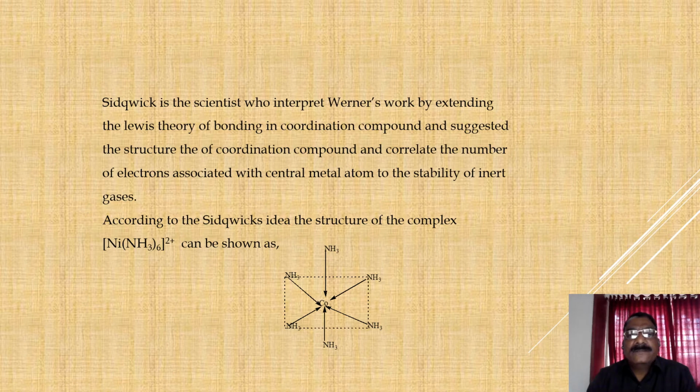According to Sidgwick's idea, the structure of the complex [Ni(NH3)6]2+ can be written as follows: there is the Ni metal at the center and 6 NH3 ligands around it, forming coordinate bonds, with the arrow pointing towards the metal atom.